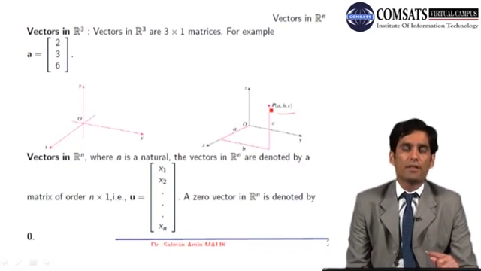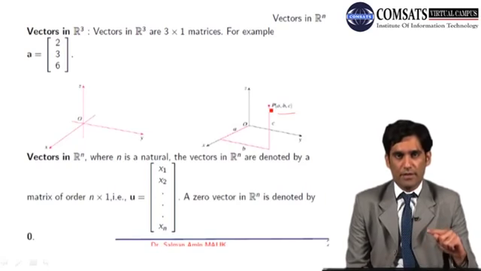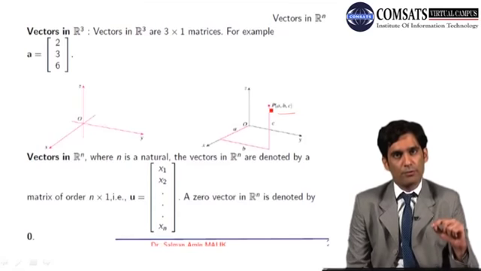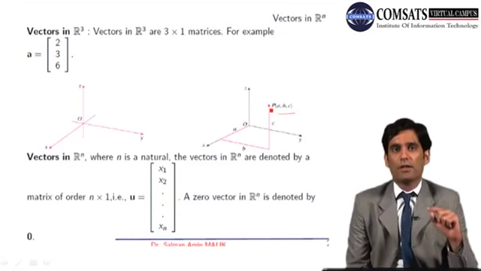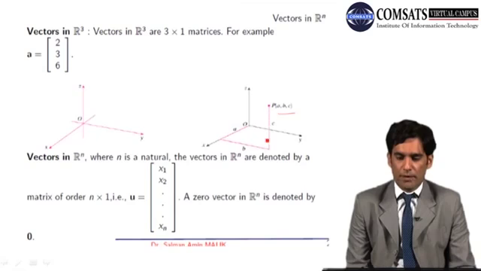Similarly, the y-coordinate is from the perpendicular from the point to the y-axis, and the y-coordinate is the distance from the origin to the foot of the perpendicular that we have drawn. Similarly, in three-dimensional space, we draw a perpendicular in the xy plane.